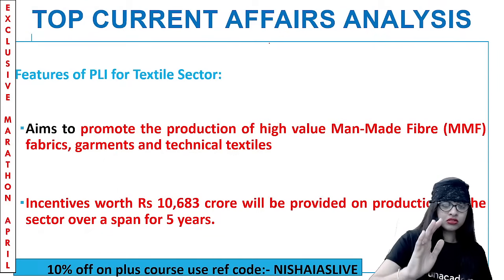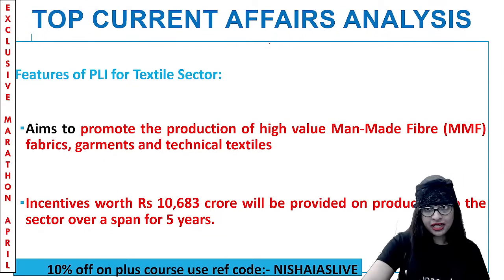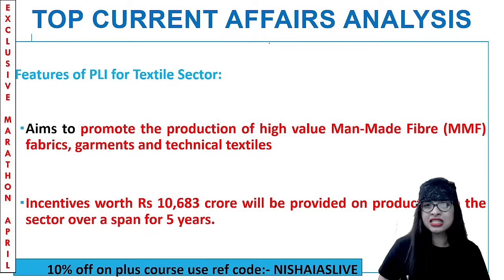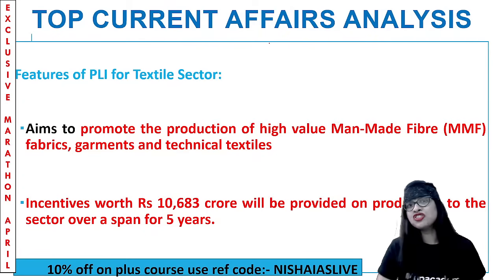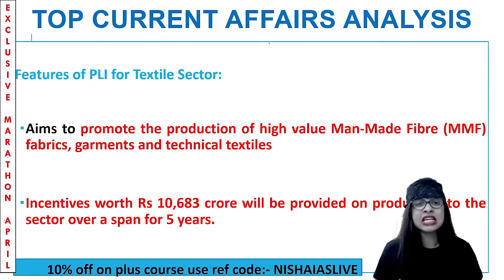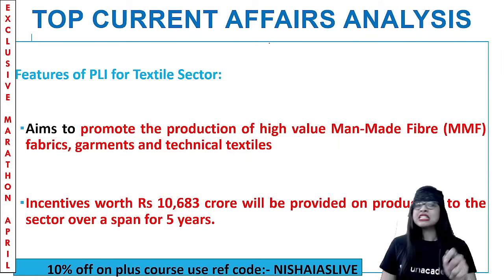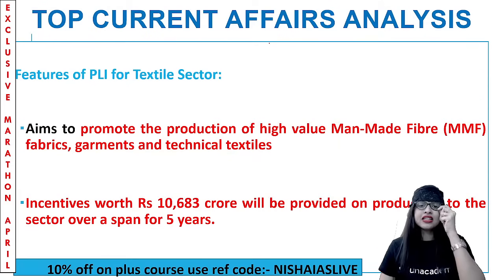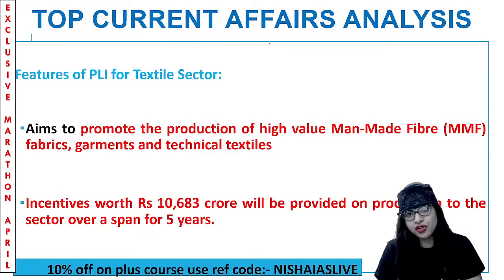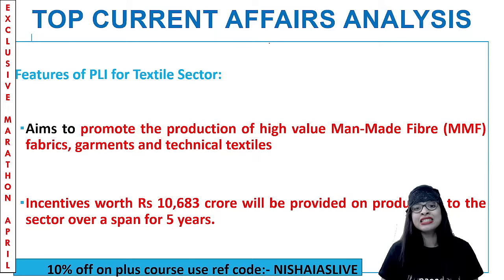Now, having understood what is PLI, because a couple of slides before, when we discussed the month of March current affairs, I told you what is PLI, right? So let's focus only on the PLI for the textile sector here. What is the feature, guys? The aim is to promote the production of high value MMF. What is MMF? Man-made fiber, fabrics, garments, and technical textiles. Clear? So they want to promote the production of high value man-made fiber.